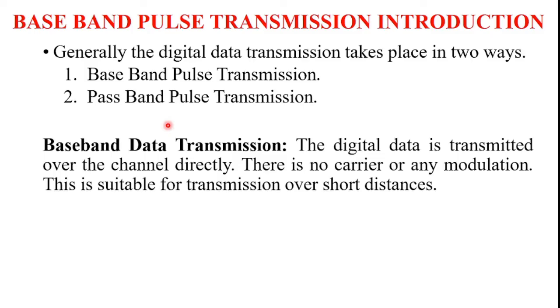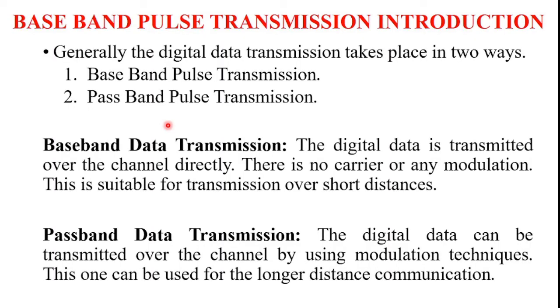The definition of baseband pulse transmission or baseband data transmission is that the digital data is transmitted over the channel directly. There is no carrier or any modulation. So this type of data transmission is suitable for short distance communication.